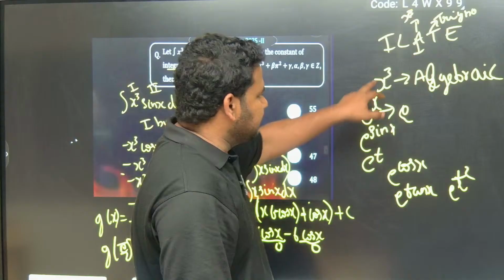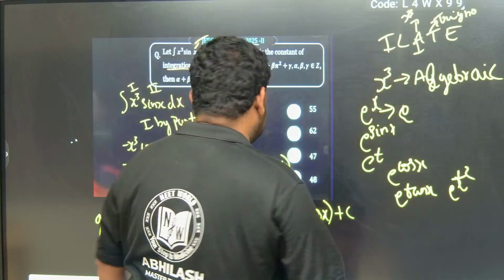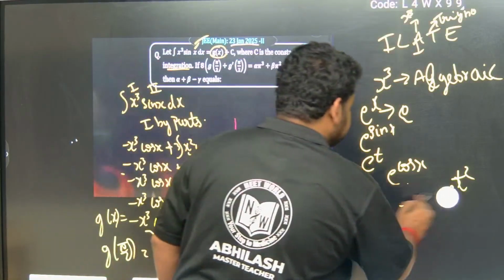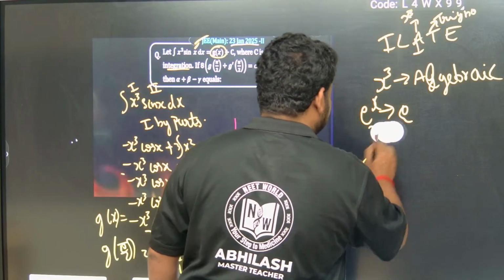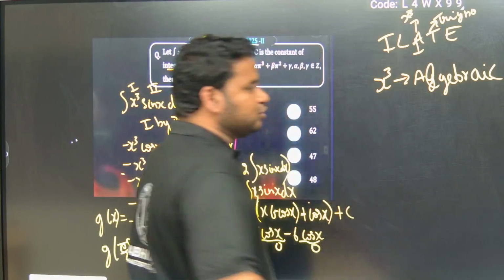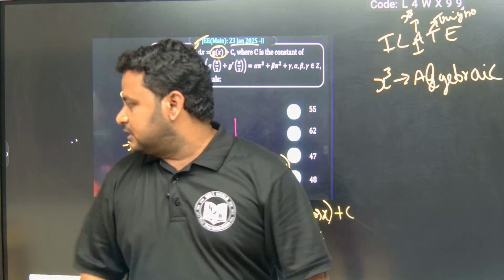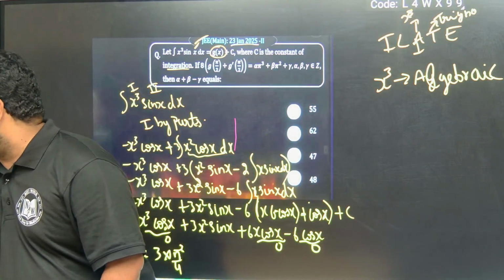These are exponential. X cube is not exponential. Exponential means e should be there. Just because something is to the power, that doesn't make it exponential. E to the power of something, it will become exponential. Don't get confused. I hope it is clear.